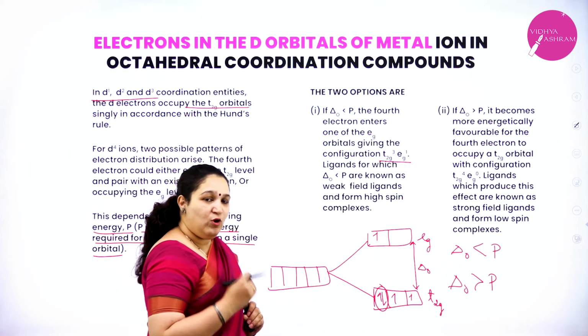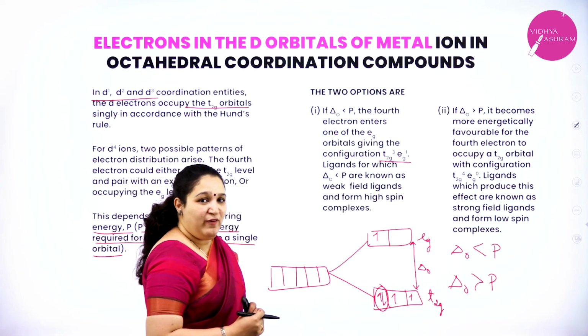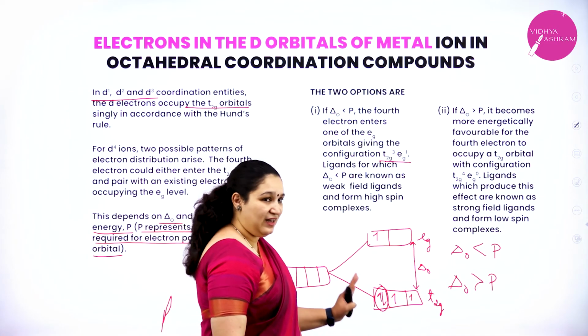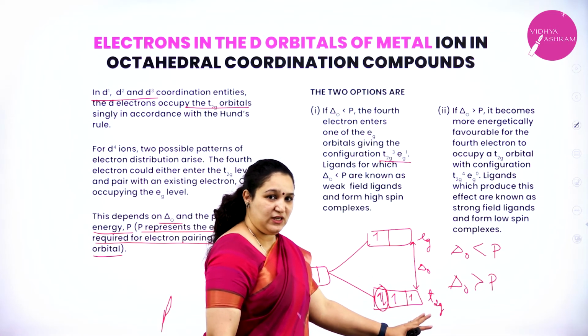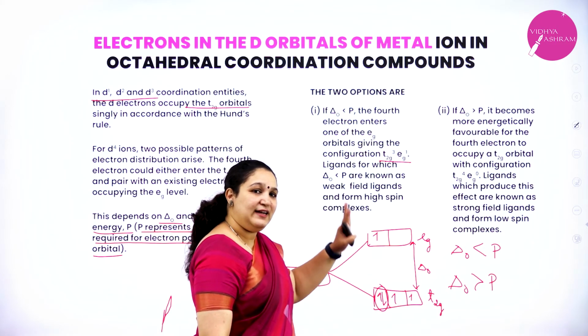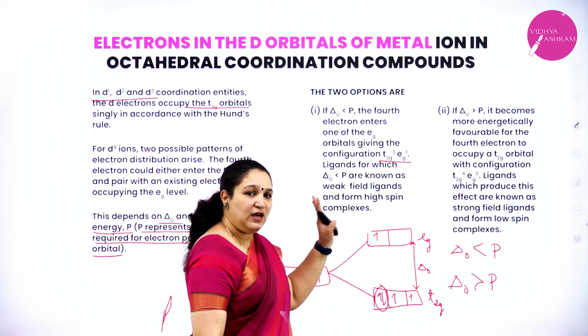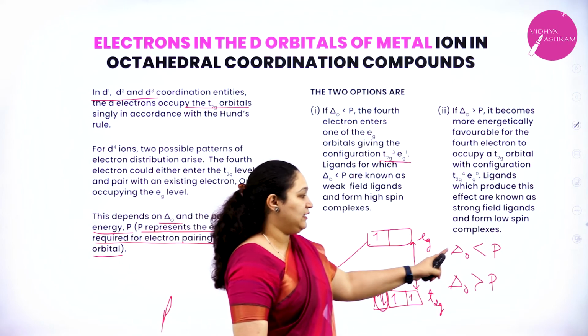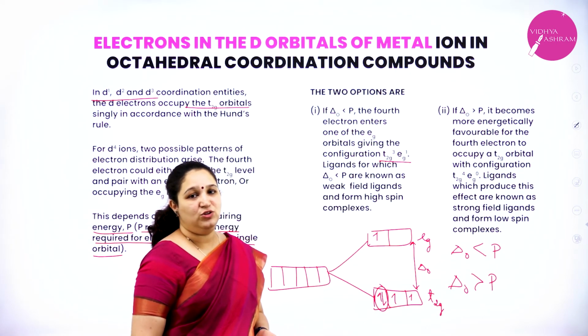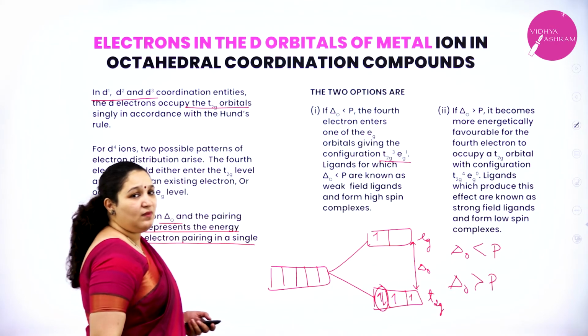So where the fourth electron will exactly go, whether it will start pairing up and first fill the t2g level and then go to eg, or directly go to the eg level, completely depends on delta O and P. I hope you have understood this.